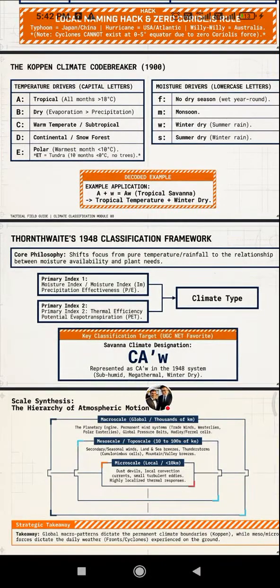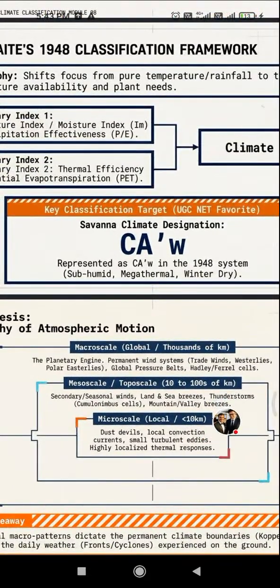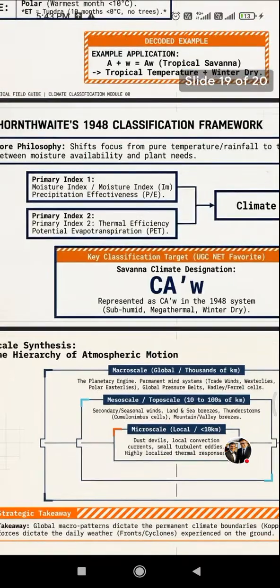Scale synthesis, the hierarchy of atmospheric motion. Macroscale, global, 1000 kilometers. The planetary engine: permanent wind systems, trade winds, westerlies and polar easterlies, global pressure belts, and Hadley and Ferrel cells. Mesoscale, 10 to 100s of kilometers: secondary seasonal winds, land and sea breeze, thunderstorm convective cells, and mountain and valley breeze. And microscale, local, less than 10 kilometers: dust devils, local convection currents, small turbulent eddies, and highly localized thermal response.